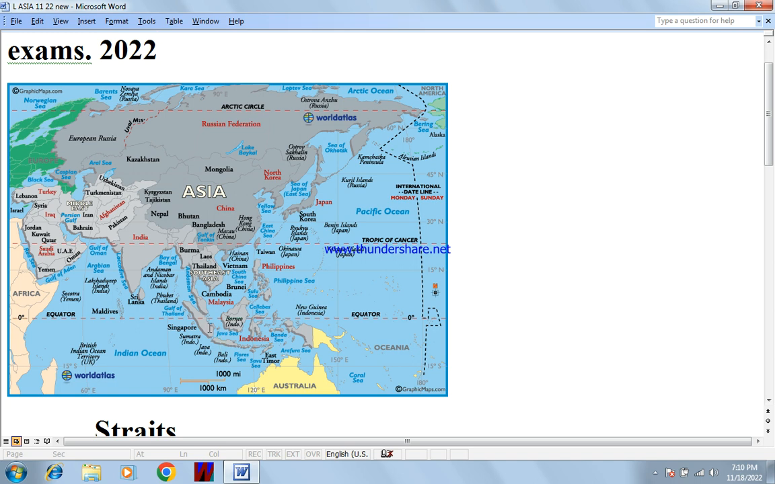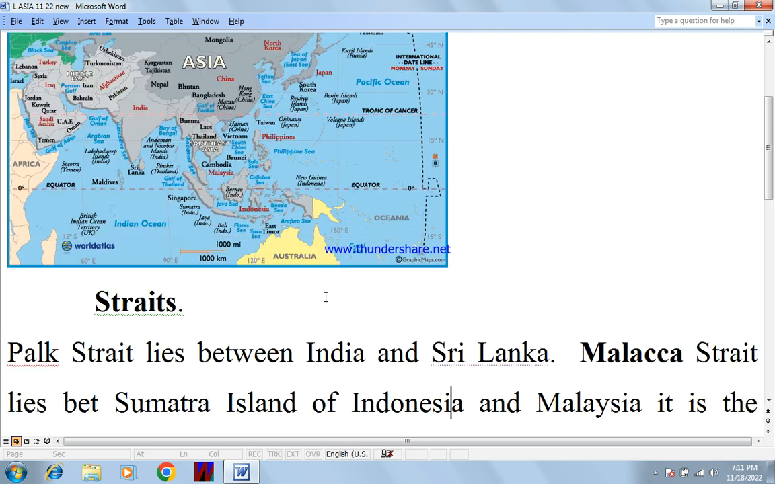Now you understand. This is Indian Ocean and this is South China Sea, which is part of the Pacific Ocean. Means Malacca Strait connects Indian Ocean with the Pacific Ocean. Okay.